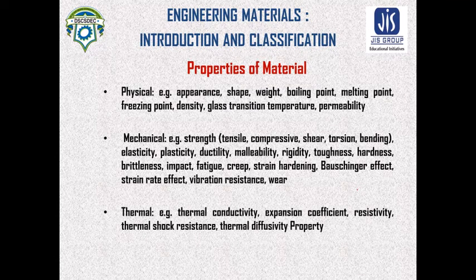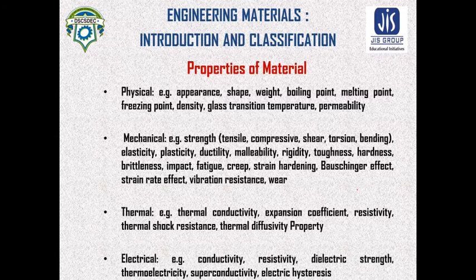Next one is thermal property: conductivity, thermal expansion coefficient, resistivity and thermal shock resistance, thermal diffusibility are the thermal properties of the material.